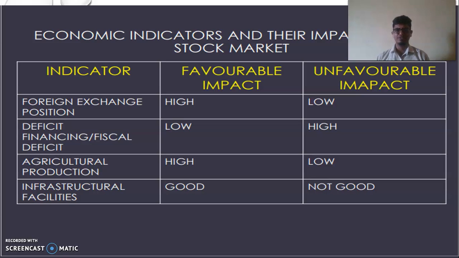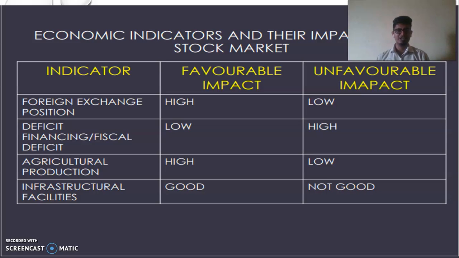Then comes the deficit finance or the fiscal deficit. So what is deficit finance or the fiscal deficit? You know budgeting, right? Budgeting tells for what sector how much amount is spent, but the fiscal policy says from where they are going to raise the money and for which sector they are going to invest that money. So fiscal policy covers both raising and spending.